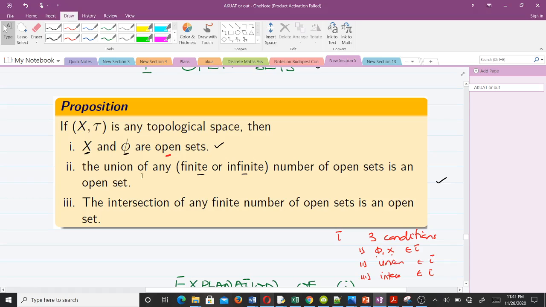That is what has been framed here, because we know the elements in tau are what we call the open sets. The third one was that when you find the intersection of those elements in tau, you should also get a resulting answer which is in tau. That's what we also have here, because as I said, the elements in tau are what we call the open sets. I hope you understand.